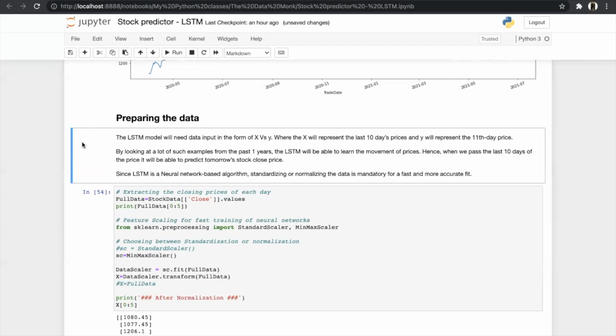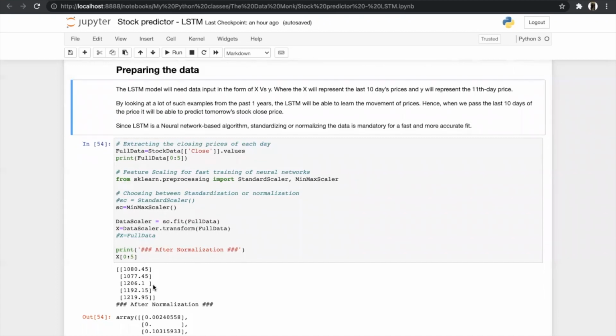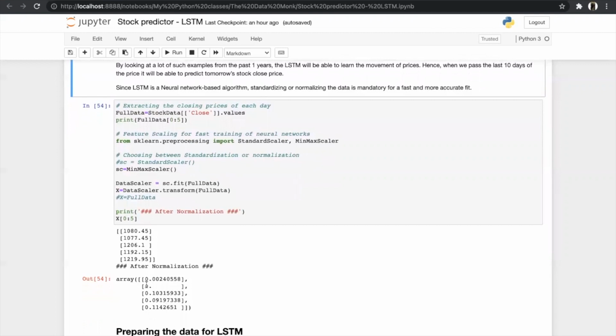Since LSTM is a neural network based algorithm, standardizing and normalizing the data is mandatory for a faster and more accurate fit. So here we have used the min-max scaler to normalize the data. And how does the min-max scaler work? It works on the ratio of the highest and smallest price. As you can see, this was our top data and it has been converted into this form.